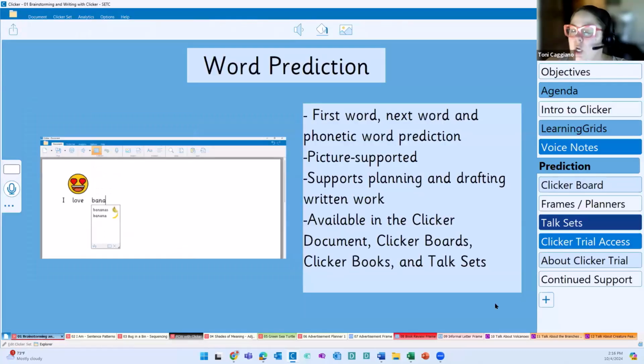And again, these options are available throughout the different sets or activities that are available in Clicker. I think the word prediction also supports the planning and drafting of written work. So here I am in my Clicker board. We're about to get into several examples of Clicker board, but we have access to that word prediction here.